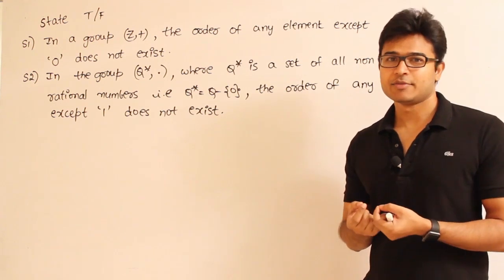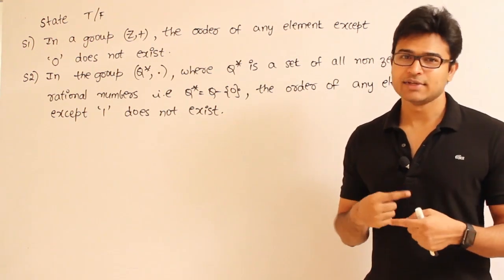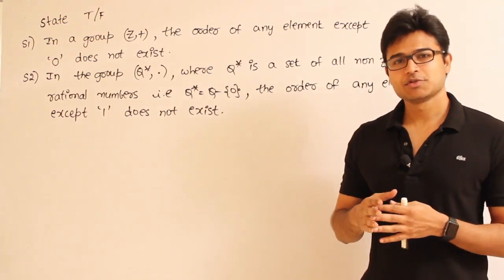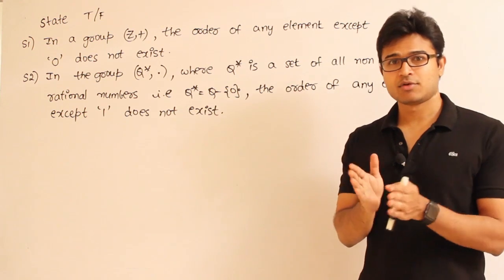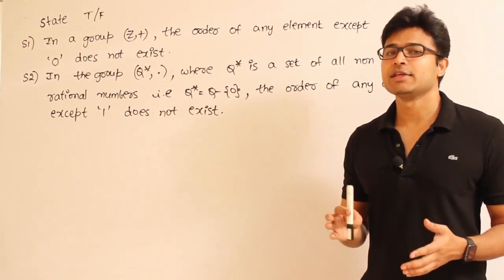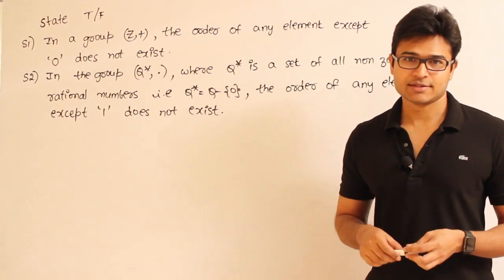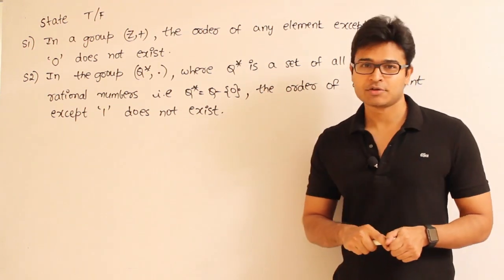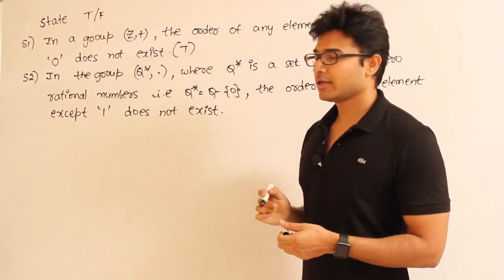If you take any number, either 1 or minus 1 or 2 or 3, and keep on adding it to itself, the sum is going to increase either to the positive side or to the negative side, but it is never going to approach 0. You can take any integer. Therefore only for 0 the order exists, and for all the other elements the order does not exist.